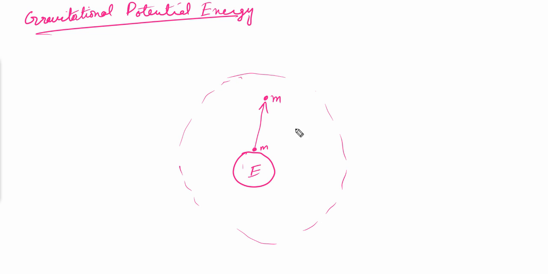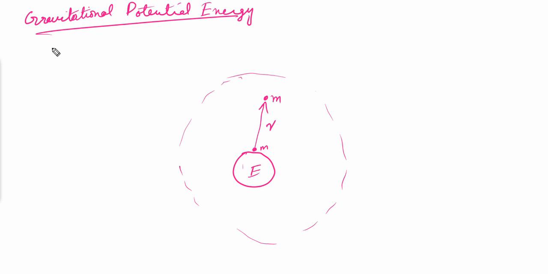Alright, so this is Earth. There's a mass placed on the Earth. We move the mass to some certain height. So we say that we have done some work onto this mass, because I have moved this mass from the surface to some point in the field. So let's suppose this is the distance r. Now let's find out how much will be the gravitational potential energy.